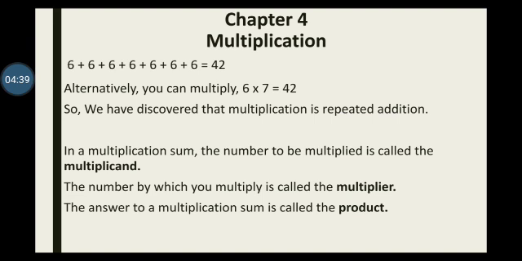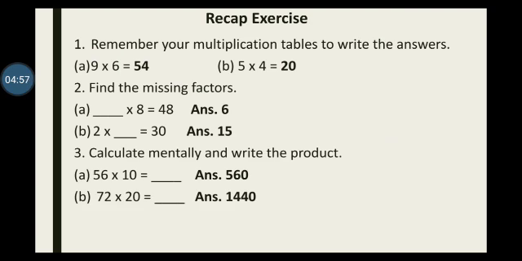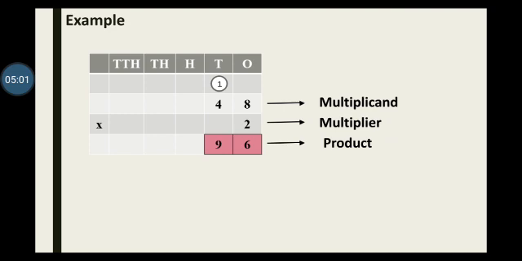So here what I have written for you is that when we multiply, the number to be multiplied is the multiplicand. The number by which you multiply is called the multiplier. The answer to the multiplication is called the product. So these 3 words you have to understand very, very nicely: the multiplicand, the multiplier, and the product.